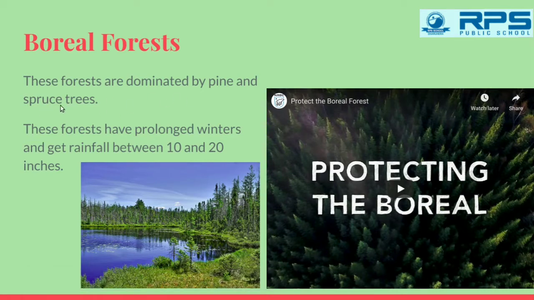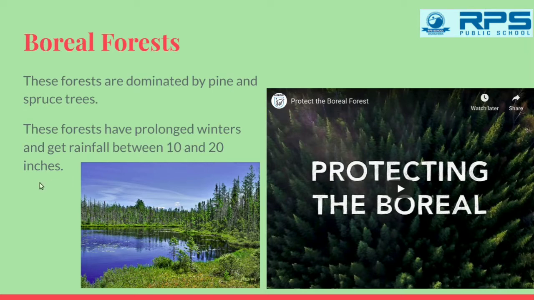And if I talk about the spruce trees, the pulp of these trees is important in the paper industries because the pulp is used in making paper. Also, the bark of the trees is used in making pianos, boats, etc. Fine. And these forests have prolonged winters. That means they have a very long time of winters that continues for longer, and the rainfall is between 10 to 20 inches.